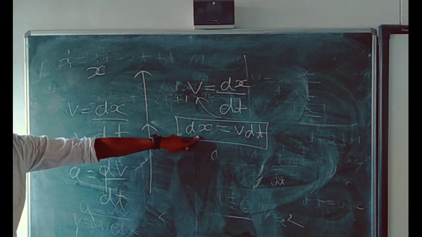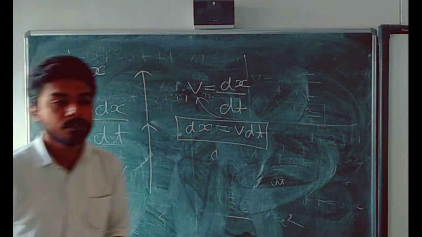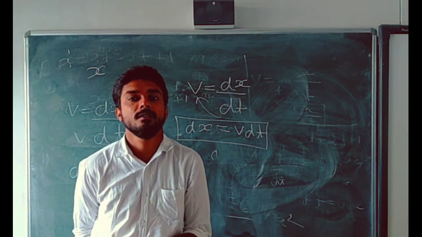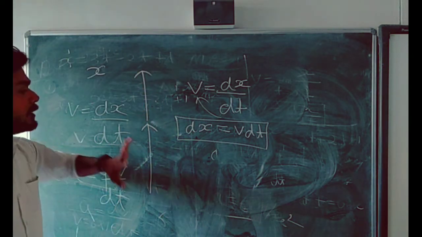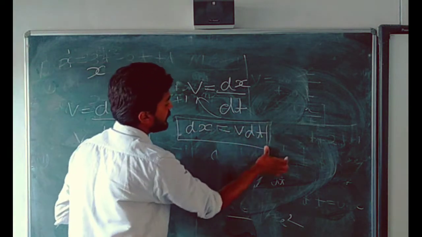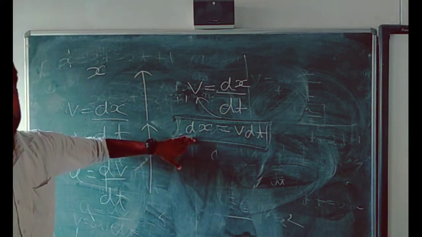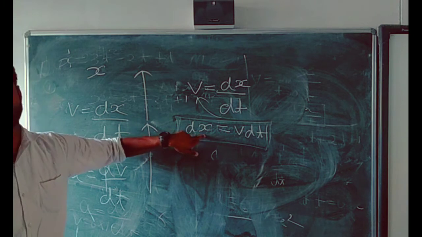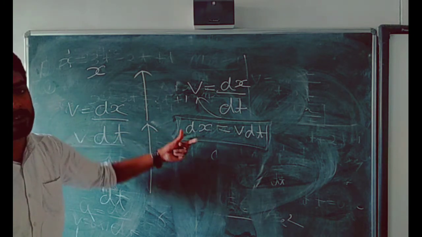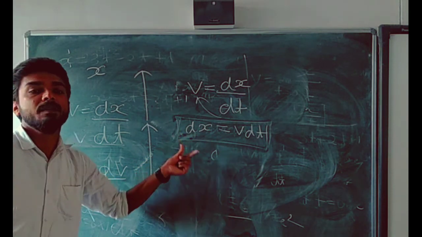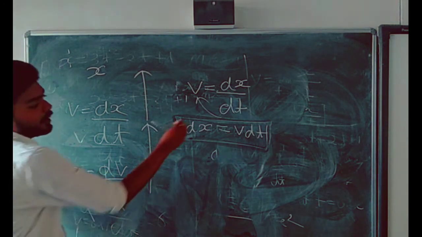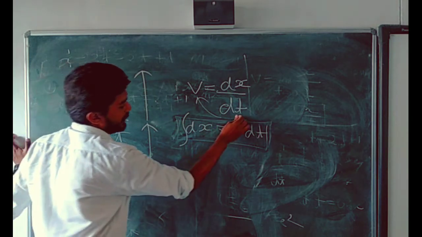After completing this step, the last step is integration. In layman language, here we have dx, but we want x. To eliminate this d, apply the symbol of integration.